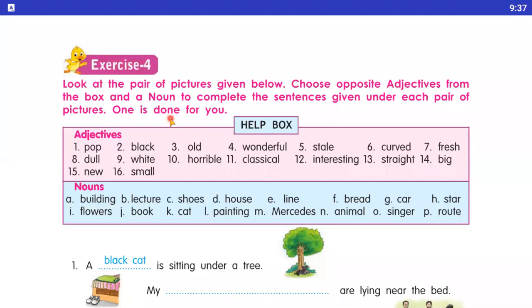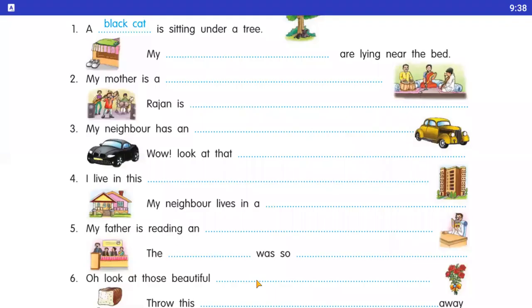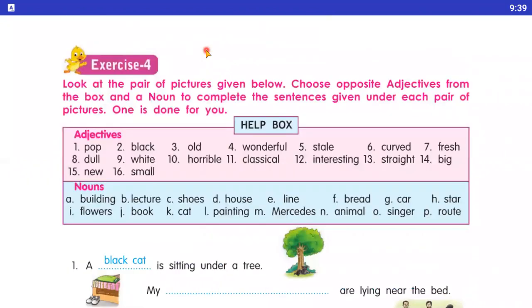Exercise number 4. Look at the pair of pictures given below. Choose opposite adjectives from the box and a noun to complete the sentence given under each pair of the picture. One is done for you. Okay, student? Here is given a help box. Okay, students, in the help box an adjective and a noun are given. So here, students, in this exercise, we do not use the opposite as an adjective. So we use it as an adjective for your easiness. Okay, first one is done for you.